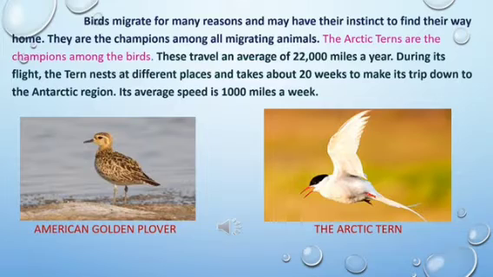For example, when we are in trouble, or say when we see a huge tiger coming in front of us, what do we do? We flee from there or we run away, isn't it? So that is human instinct. When there is a danger in front of us, generally we run away from it. So that is human instinct. It is a definite pattern of behavior. Same way, the birds also, they have a set pattern of behaving. So by their instinct, they are able to find their way home.